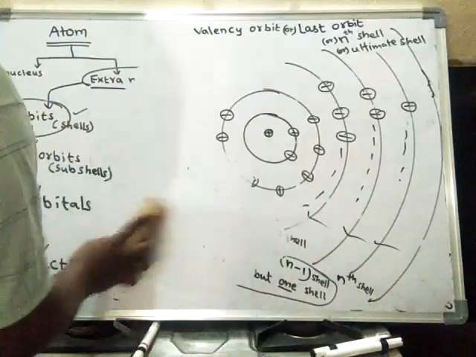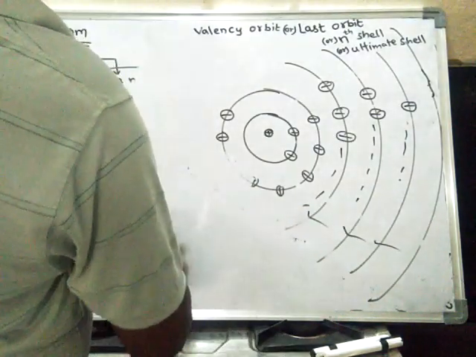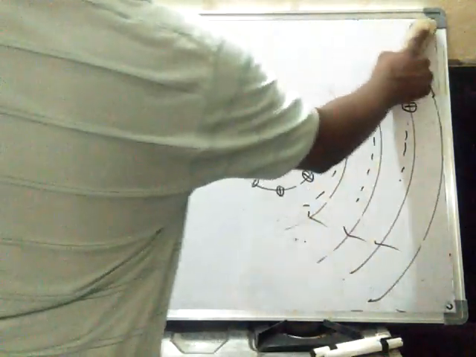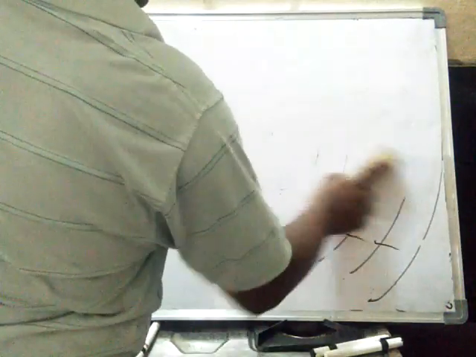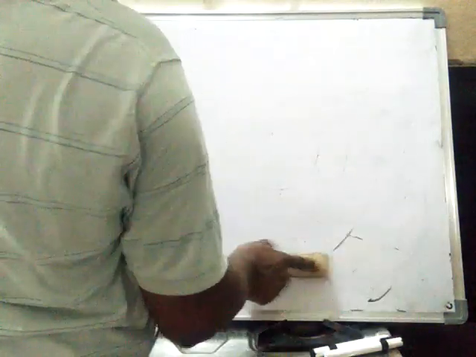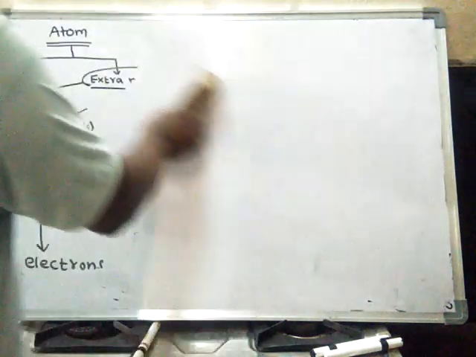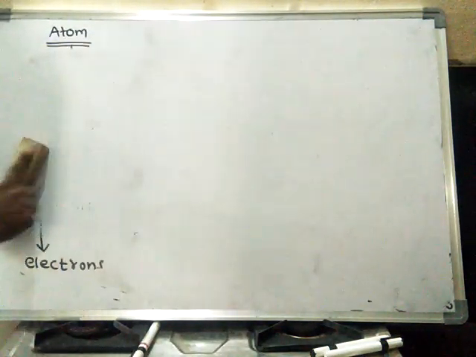So this is about the names given to the orbits. Now we'll come back to our original discussion. What is that original discussion? In our original discussion, we have seen that atoms are unstable.